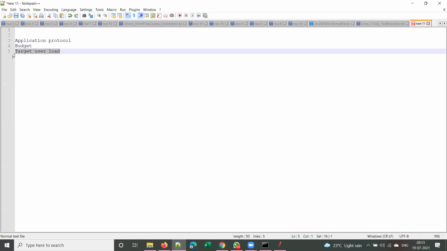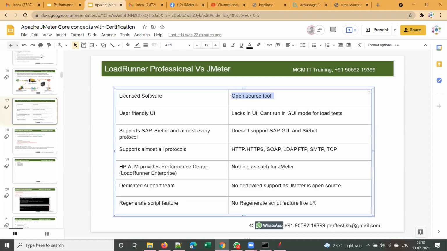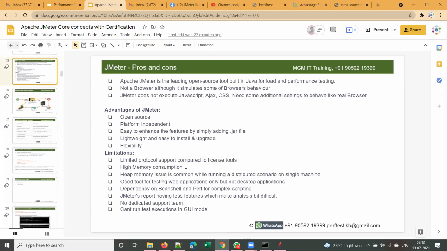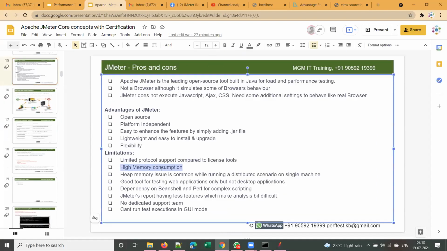With LoadRunner, we can simulate lakhs of users very easily. But JMeter will have limitations because, as we just discussed, it consumes high memory. That is one limitation or disadvantage of JMeter. Heap memory issues are common while running a distributed scenario, and also when we are running on a single machine.